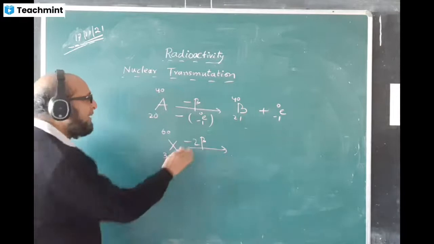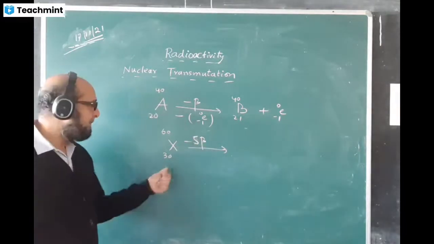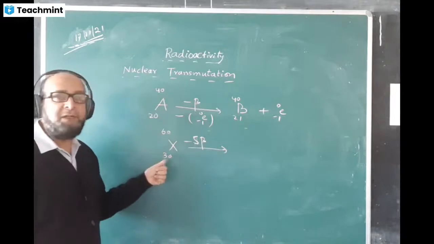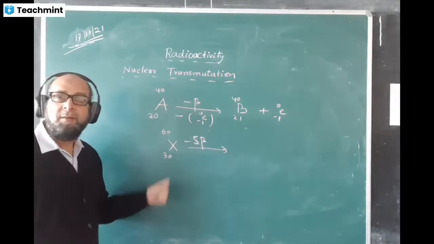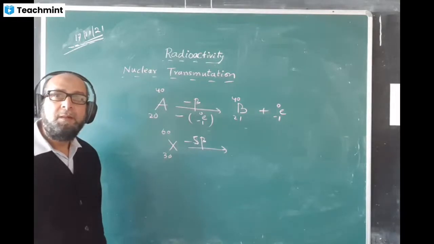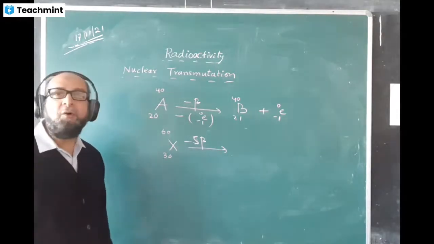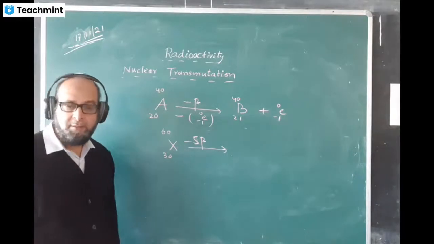If it is 5 beta, what will be the answer? This will remain 60 only, but what is the value coming here? What answer would come? 35, and this remains the same. Very good. You understood it well.